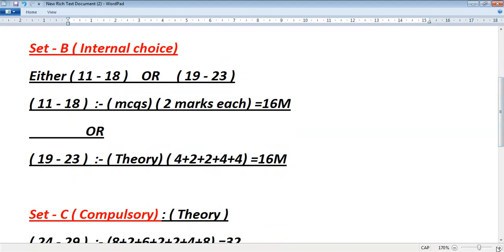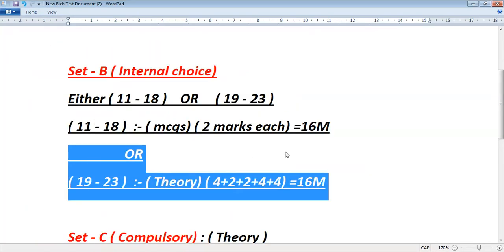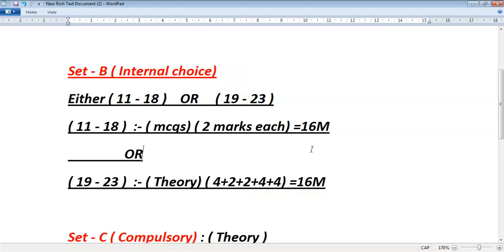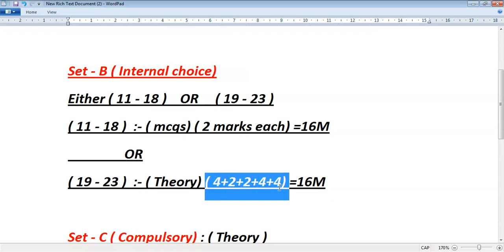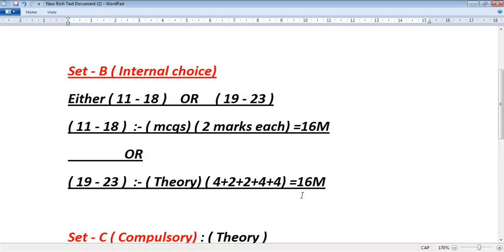You can see here 19 to 23 is the theory part, which they have segregated as 4 plus 2 plus 4 plus 4, which is totally 16 marks. That is 5 questions. For 4 marks you have to write at least 4 to 6 points. For a 2 marks question you have to write at least 2 to 4 points. And you have to type, not write.